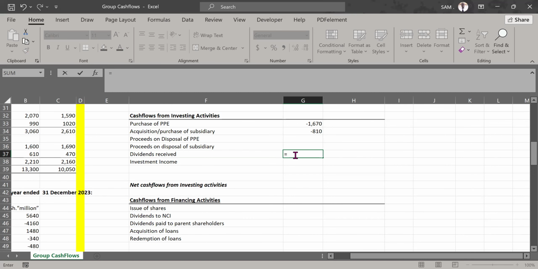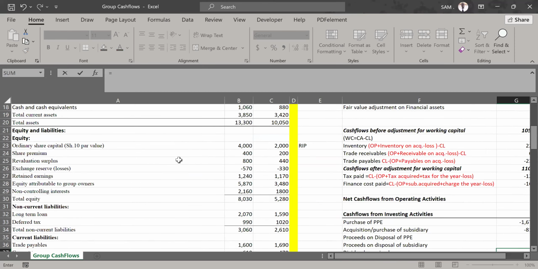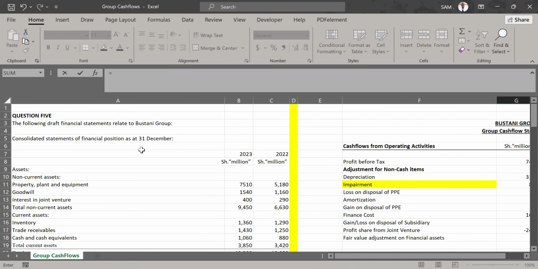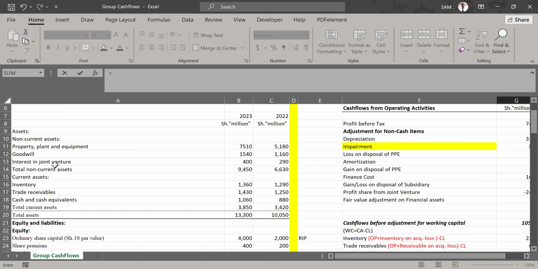Now, we start with the opening balance of our interest, our share in this subsidiary, not subsidiary, but an associate. Joint venture. Where is the joint venture? It is here. So the opening balance is 290. Remember, it is an asset, right?